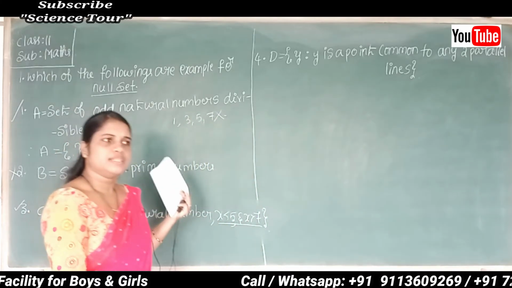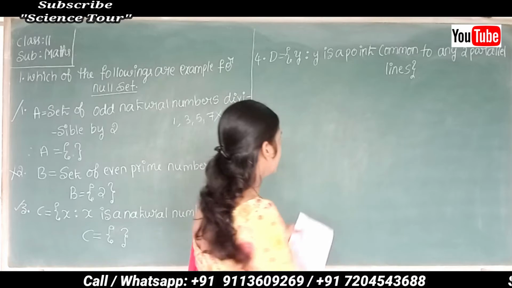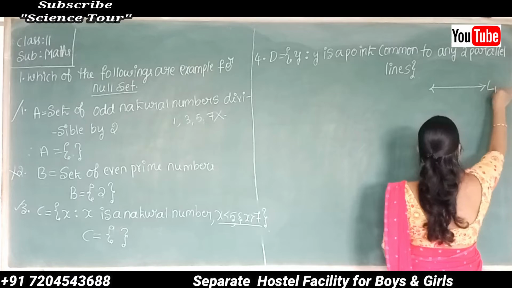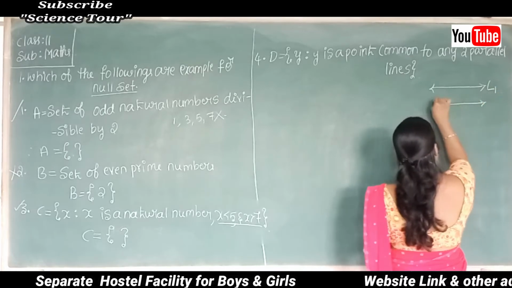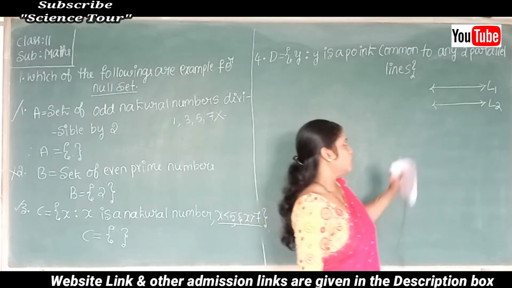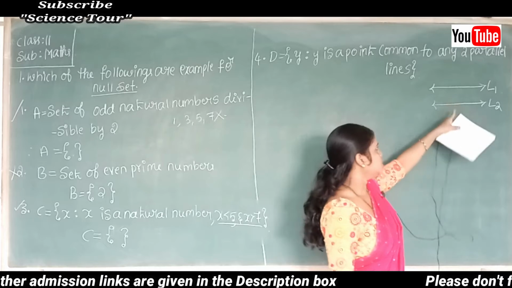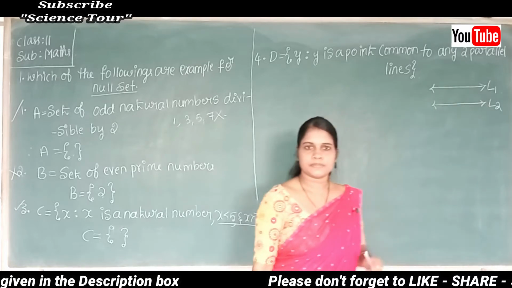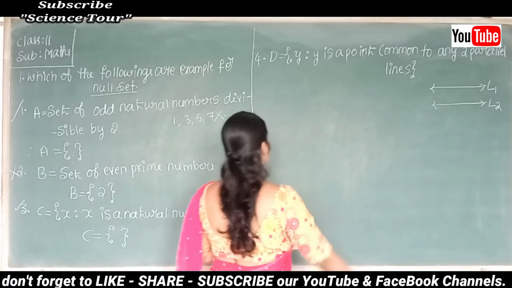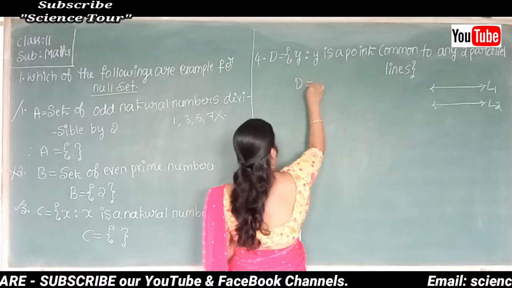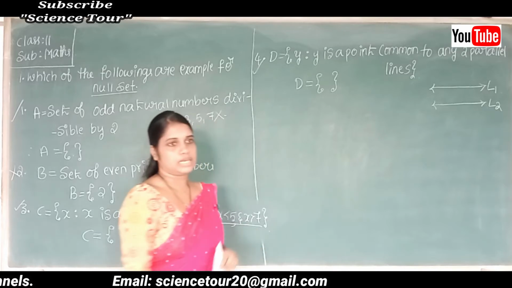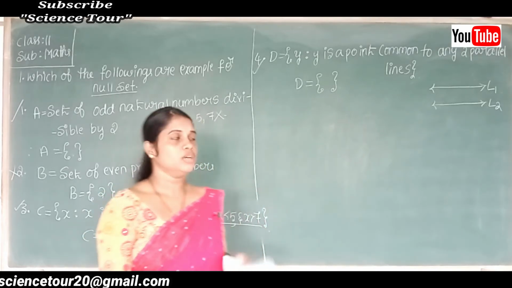If you consider any two parallel lines, so I'll consider two parallel lines. This is L1. I'll consider another parallel line, that is L2. Is it possible to find a point which is common to these two lines? No, isn't it? This is not possible. So therefore the set D is again an empty set. So this fourth one is once again an example for null set.